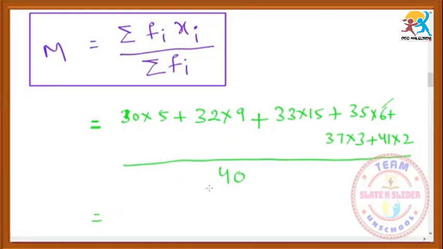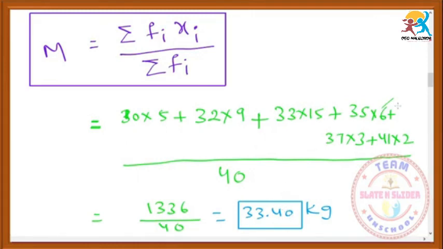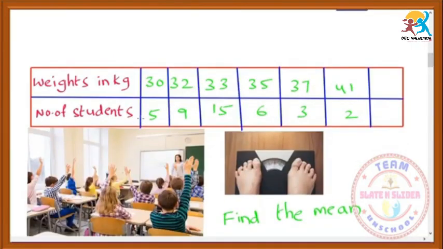By multiplication and adding all these, we can get 1336 by 40. Just simplify. By simplification we get 33.40 kg. What does it mean? Each and every student has the weight of 33.40. So these 5 students also have the weight 33.4, and these 9 students also have the weight of 33.4, and these 15 students also, and these 6 students also have the weight of 33.4.